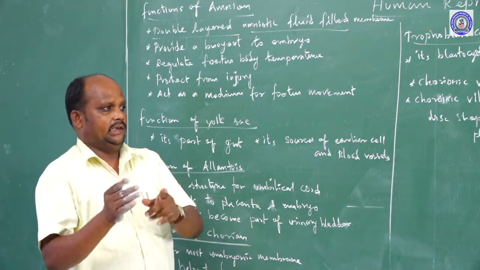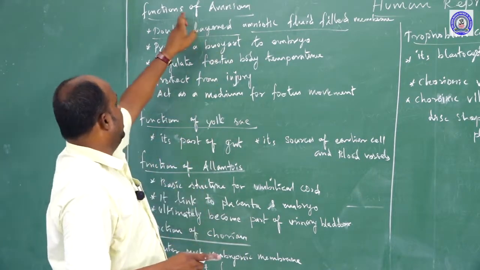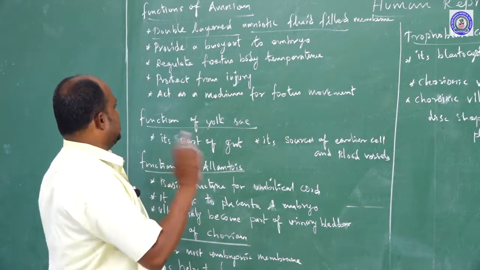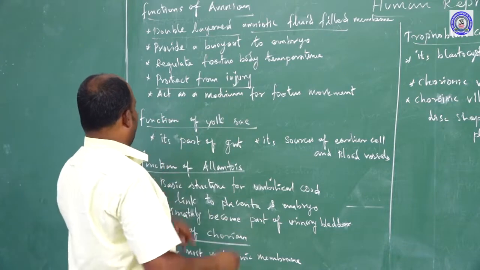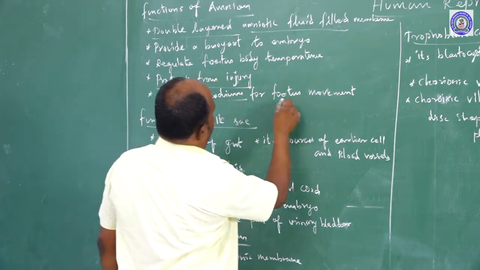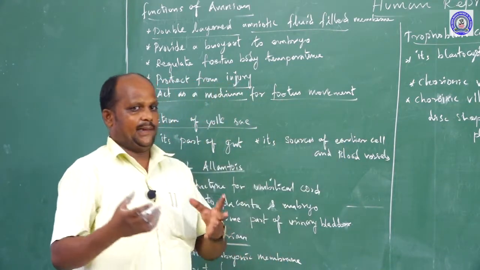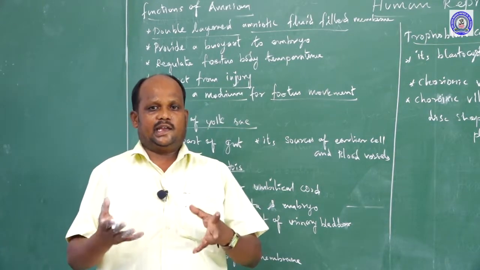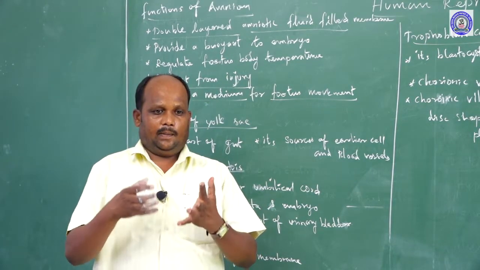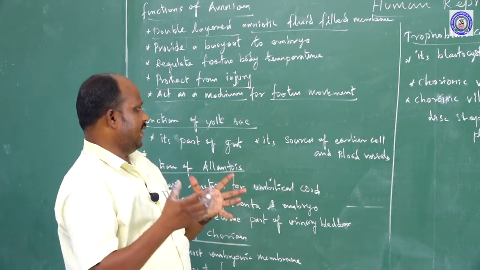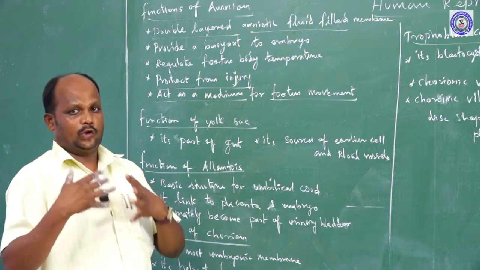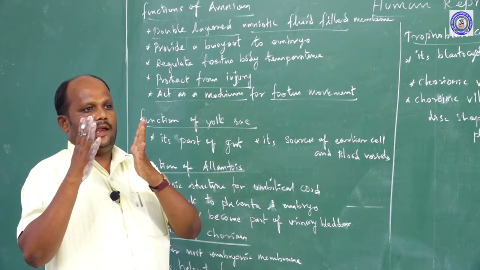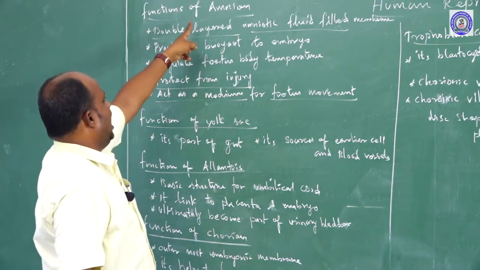The fetus should be protected, and that protection is provided by the amnion membrane. Second, it protects against injuries. Another function is to act as a medium for fetal movement. During pregnancy the baby moves inside the uterus, and that movement may damage the uterus. The amnion membrane prevents that damage.